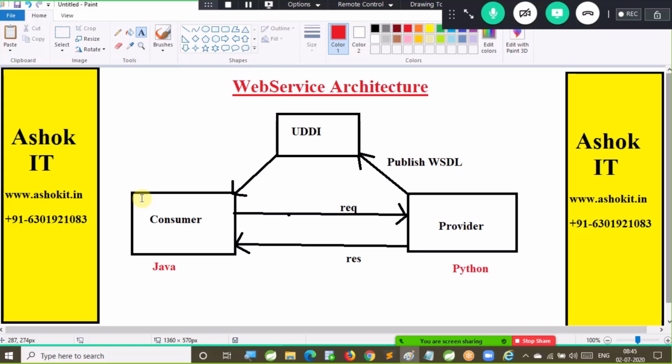Now in our classroom also, people are there from different states. For every state, a different mother tongue is available. But we all are able to talk to each other daily in the class. The reason is English. We are using English as the medium to communicate. So whatever web service architecture I am explaining, if I explain the same architecture in Telugu, 90% of the people will not understand. Are you able to follow this?